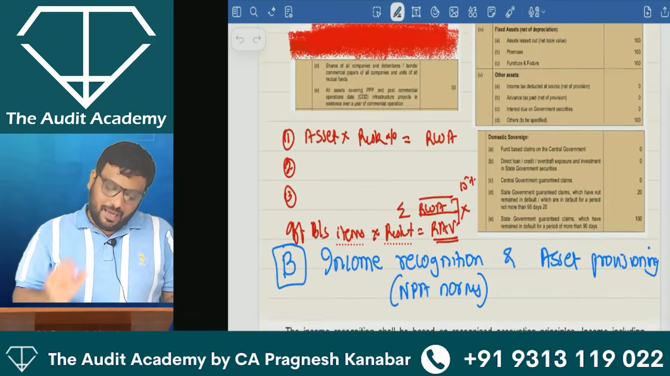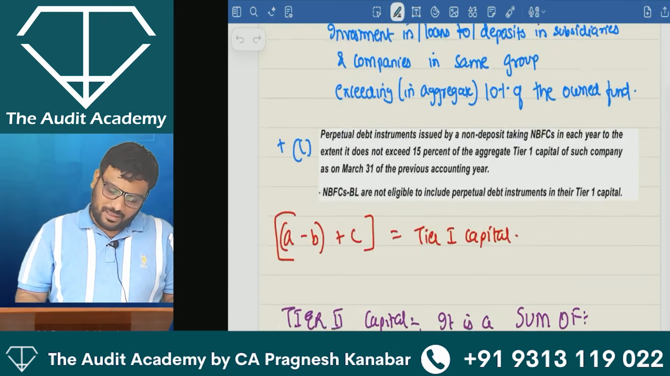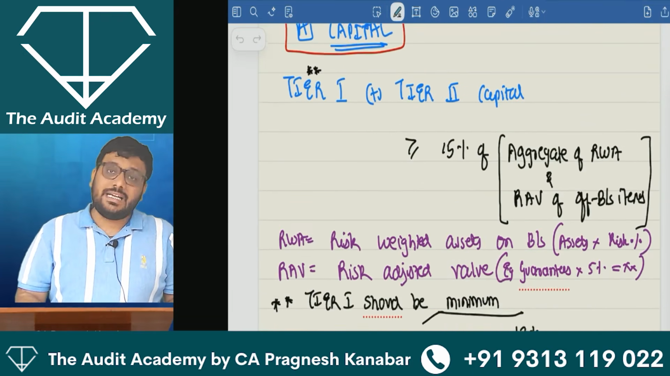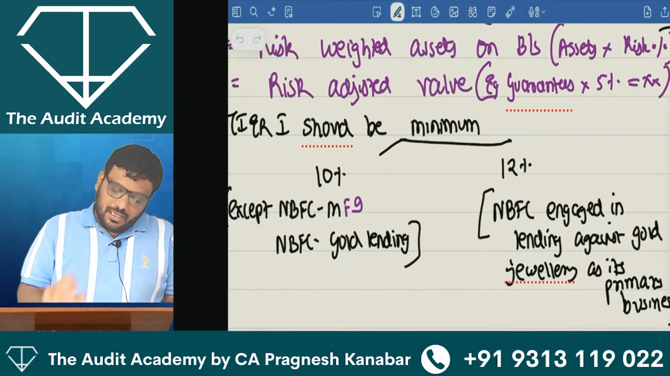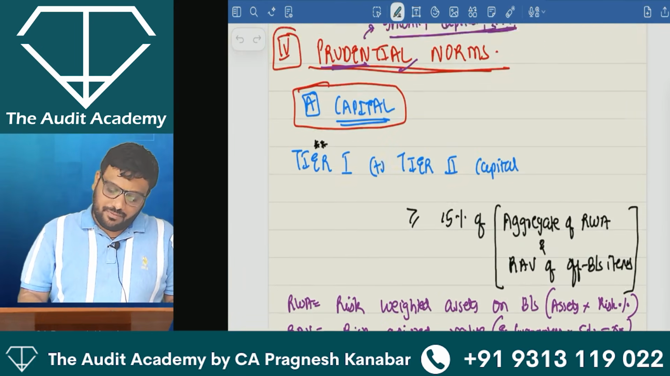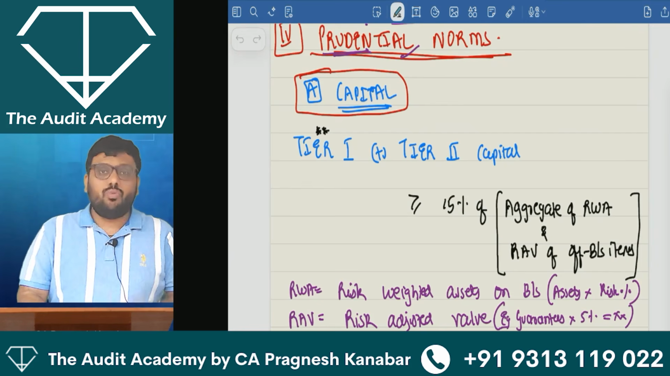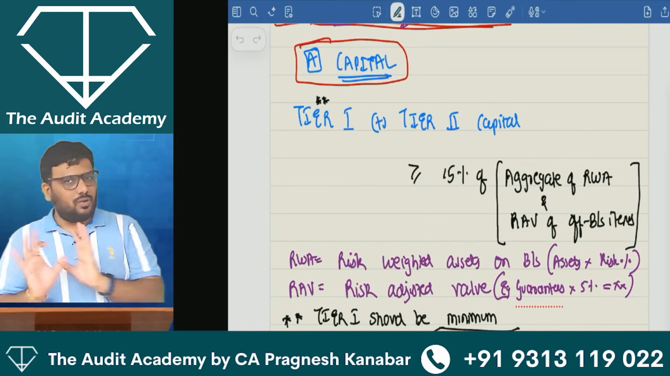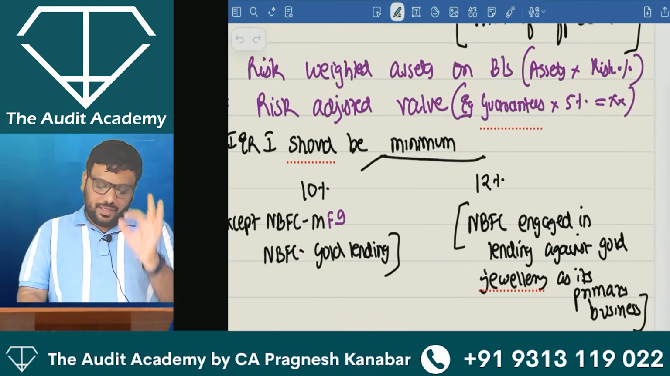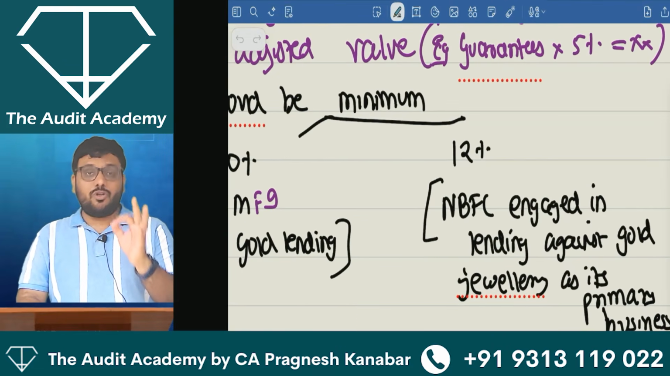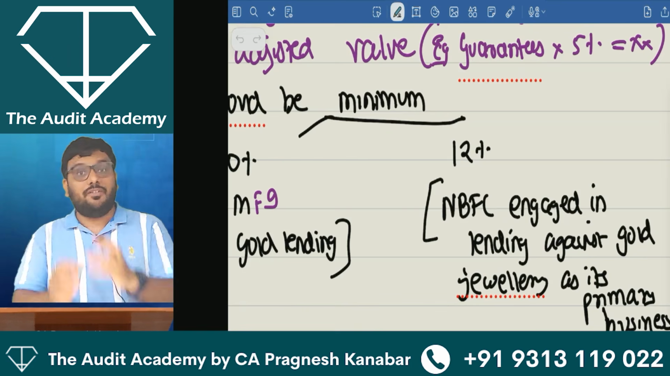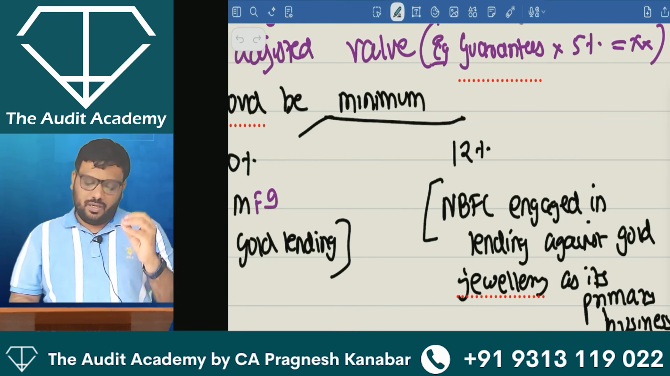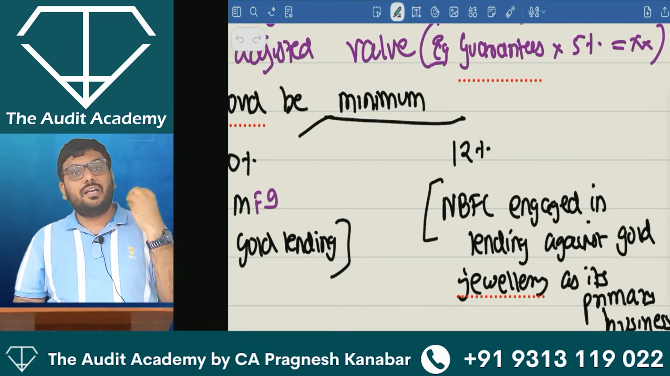But in this, what amendment has come? Nothing major. In that maintenance of capital, tier 1 plus tier 2 capital, both of them taken together should be minimum 15% of some calculation. Now, tier 1 capital, they are saying it should be minimum 12% in case of specifically such NBFCs which are engaged in lending against gold jewelry.